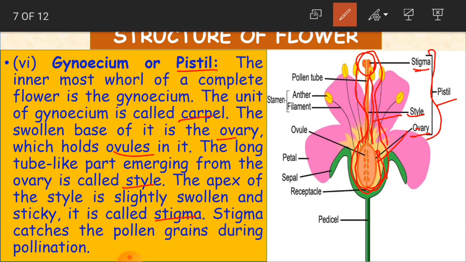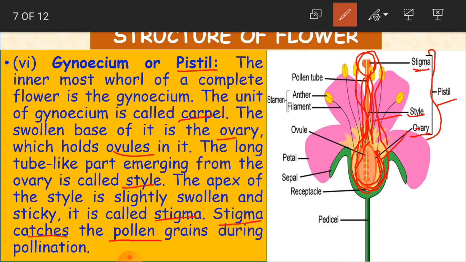So from the starting point, this pistil starts with the stigma, and then it is connected with the style, a long tube-like structure, and at the end you have got a swollen part called ovary, and inside it you have got ovules, okay children. And what does this stigma do?